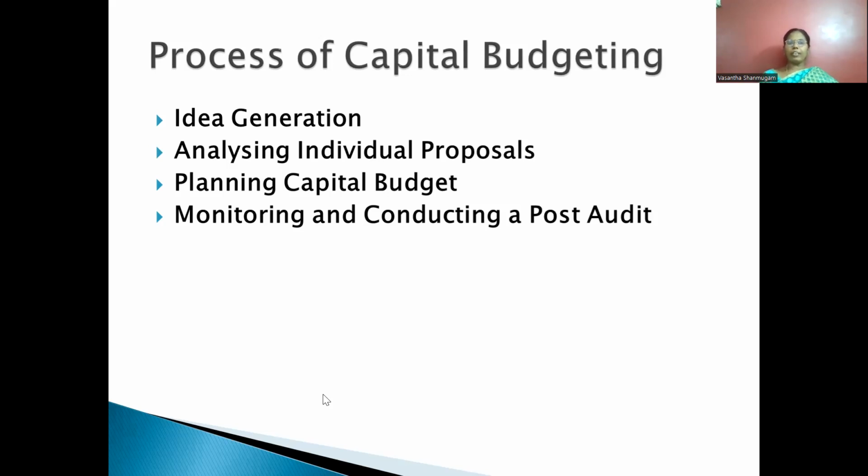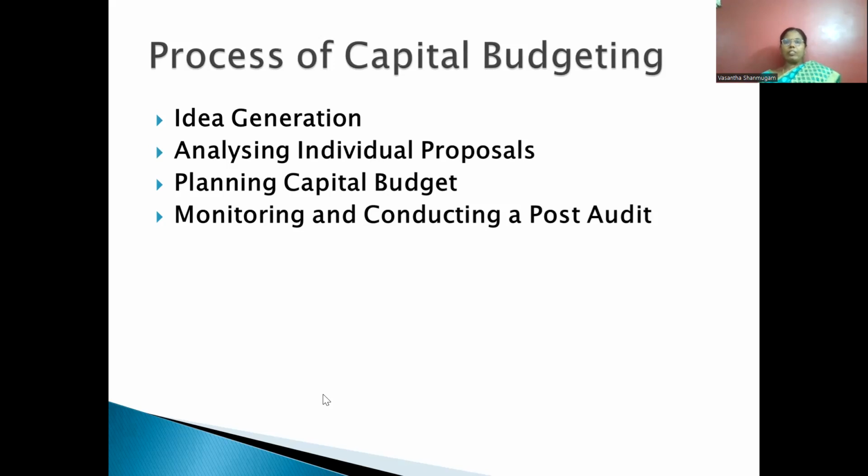Then once the idea is generated, they have different proposals in their hand. Analyzing individual proposals means there are different investment opportunities, for example plan A, plan B, plan C. That has to be evaluated by considering various criteria, depending upon the nature of the organization.